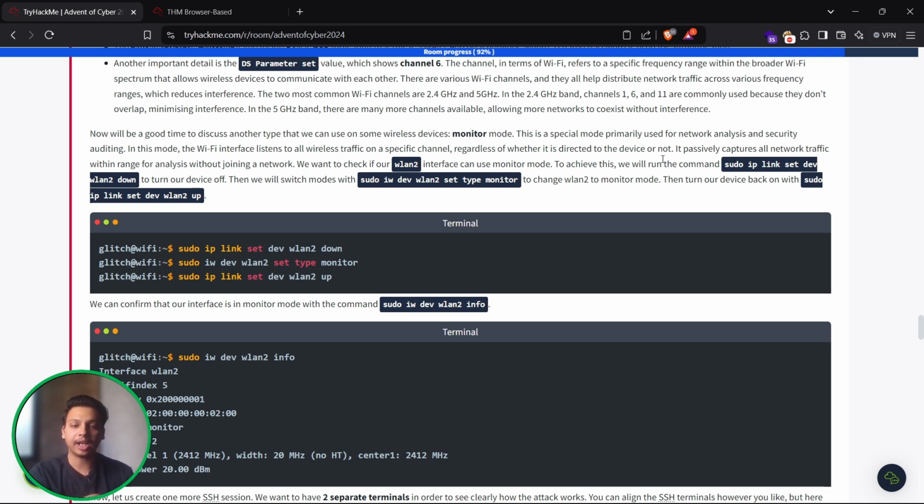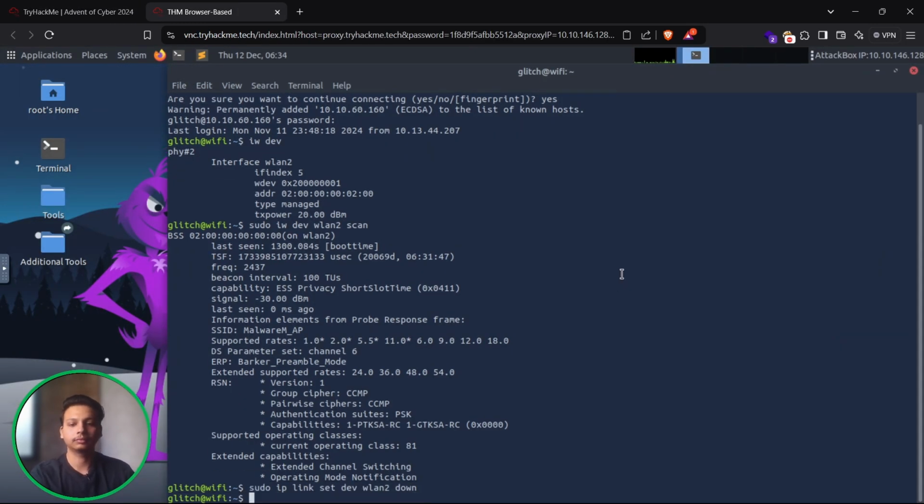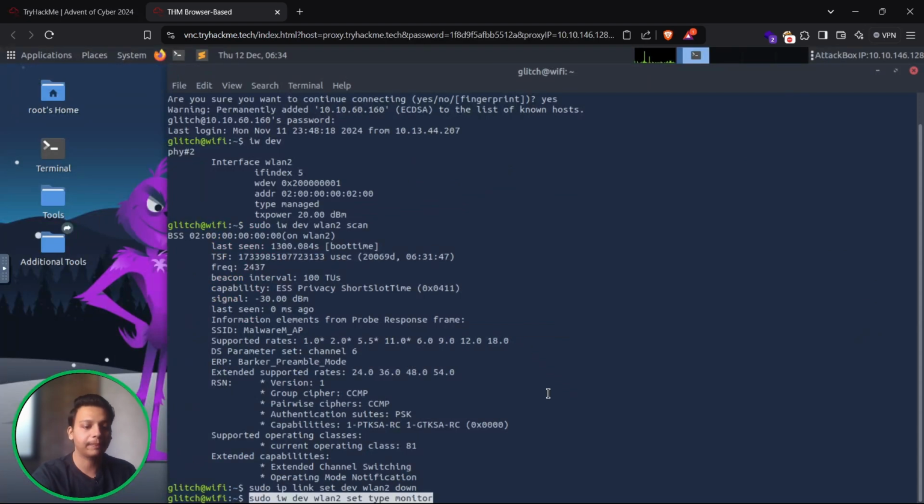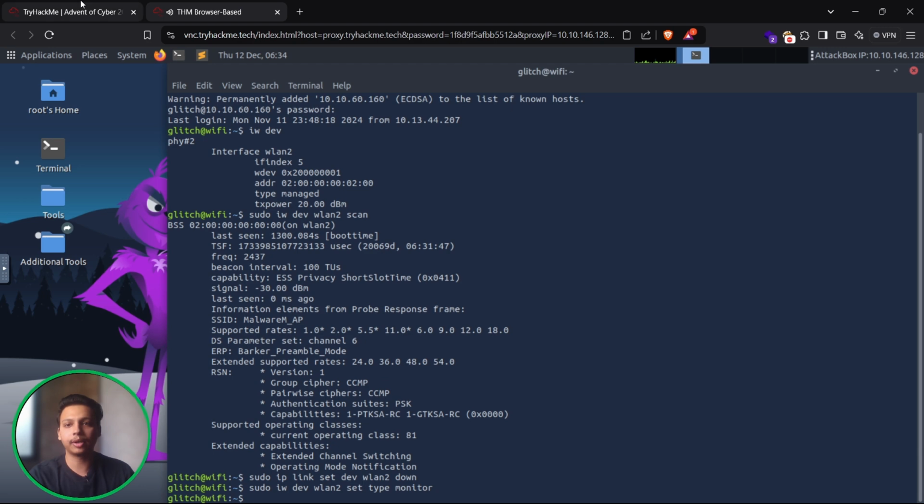We want to check whether our wlan2 interface can use monitor mode. To achieve this, we will use this command, sudo ip link set dev wlan2 down, to turn off the device. So let's just use this. Okay, we have brought it down. Then we will switch the mode to monitor mode. So let me just use monitor as the type. Previously it was managed and now it is in monitor mode.